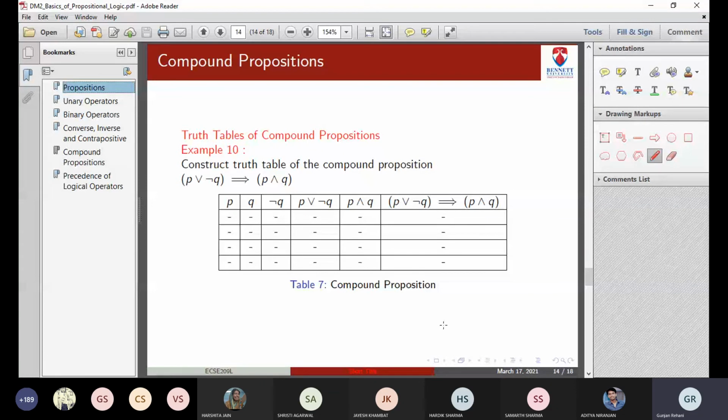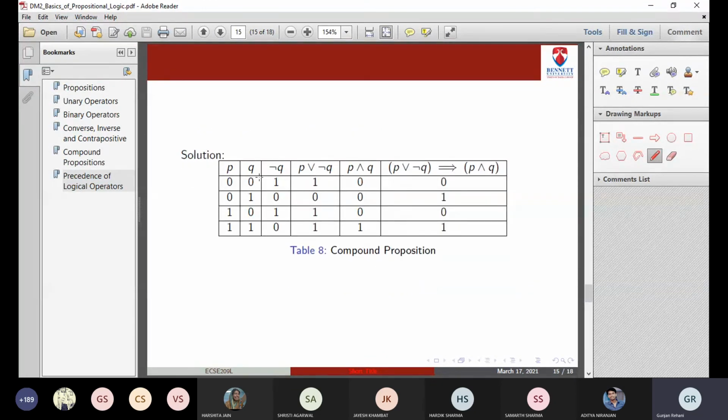Ma'am, 0101. Yes, so the final answer should be 0101. PQ, first you write down these values in ascending order: 00, 01, 10, 11. Then you write down the value of negation Q. So whatever Q is, you negate it. P or negation Q: first column, third column. You do the or for both of them. So 0 or 1 is 1, 0 or 0 is 0. Whenever one of them is 1 or both of them are 1, P or negation Q will be 1. This way we write down the value for P or negation Q. Likewise P and Q.